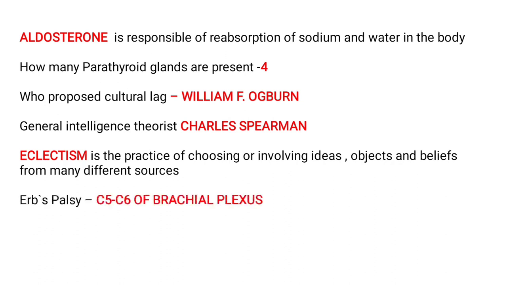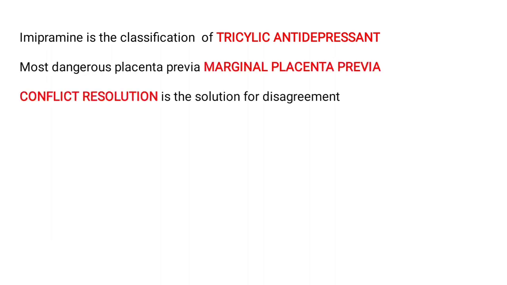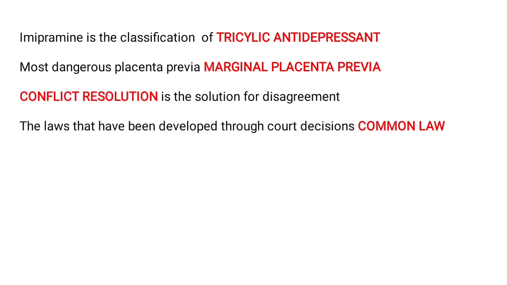Erb's palsy, it is due to C5, C6 of brachial plexus. Imipramine, it is the classification of tricyclic antidepressant drugs. Most dangerous placenta previa is marginal placenta previa. Conflict resolution is the solution for disagreement. The laws that have been developed through court decisions are common law.